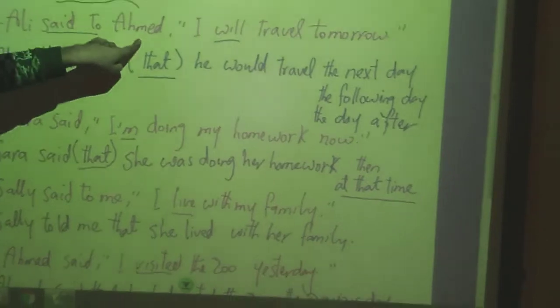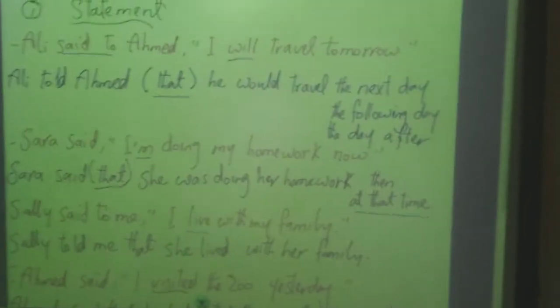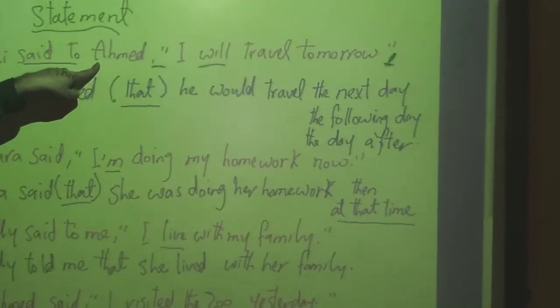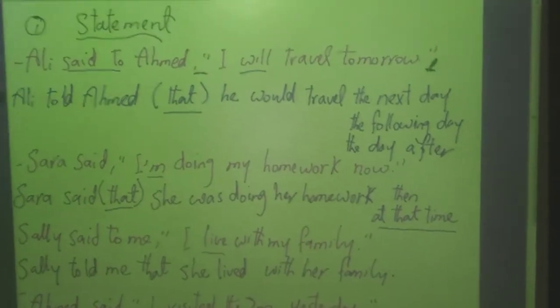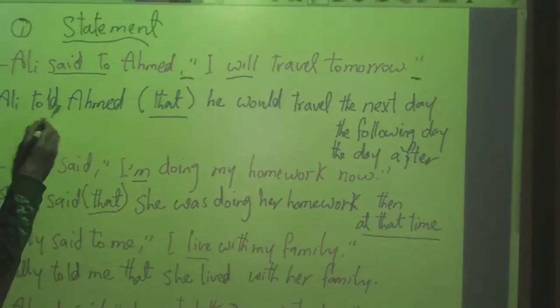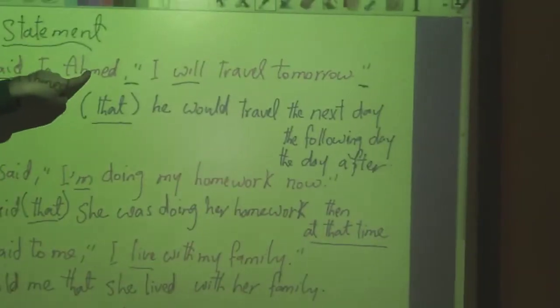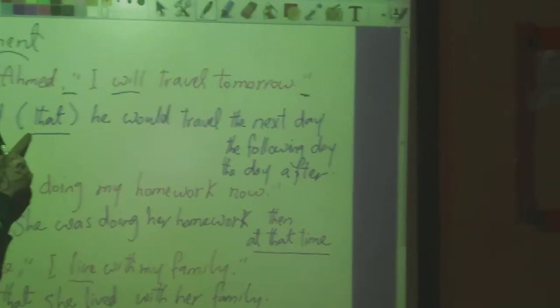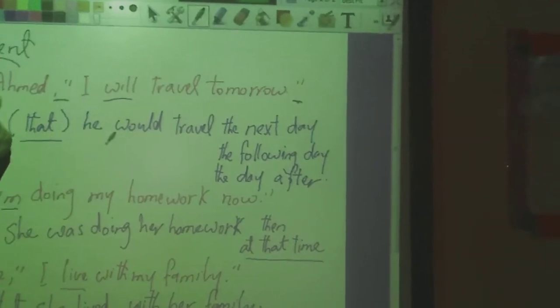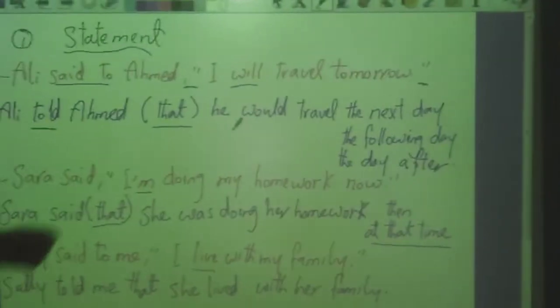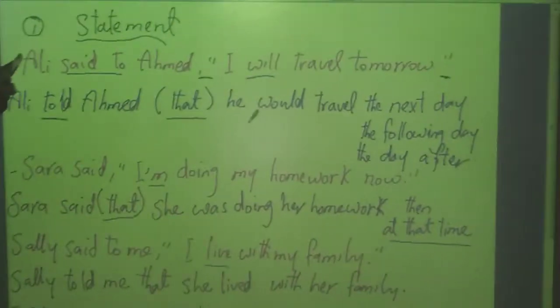Ali said to Ahmed, "I will travel tomorrow." Here, as we said, we have two inverted commas, so this is a direct sentence. How can you change it into indirect? The first thing that you have to do is to change said to into told. So it will be Ali told Ahmed. After that, you can join what is inside with what is outside using that or without it. So you can use it or not. So you can say Ali told Ahmed that, or you can say that Ali told Ahmed.